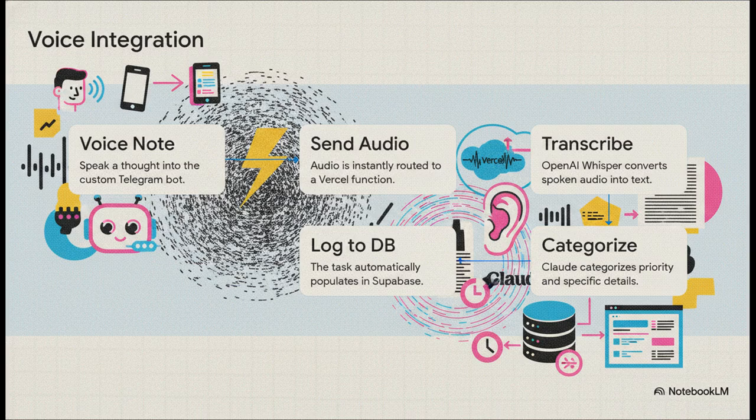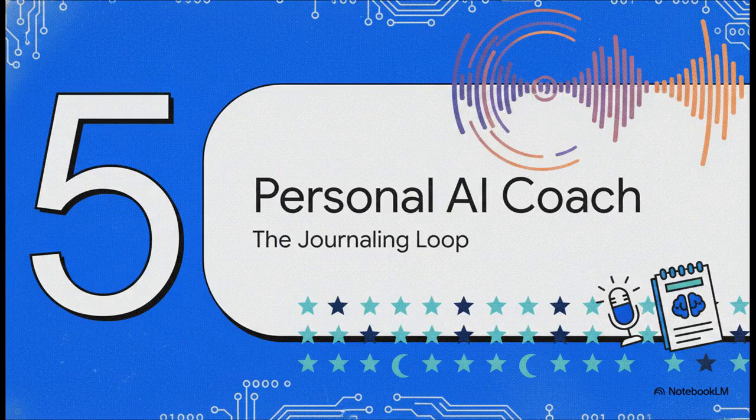From there, Claude reads that text, figures out exactly what category it belongs to, and assigns it a priority level. Finally, it logs directly into your Supabase database and instantly appears on your dashboard. You spoke a random thought, and seconds later, boom, it's a prioritized task on your screen. Absolutely no typing required.